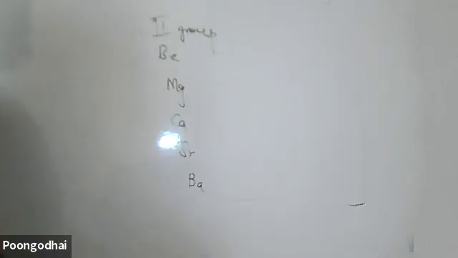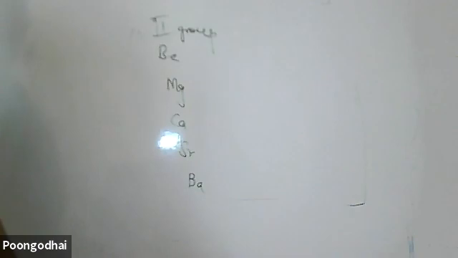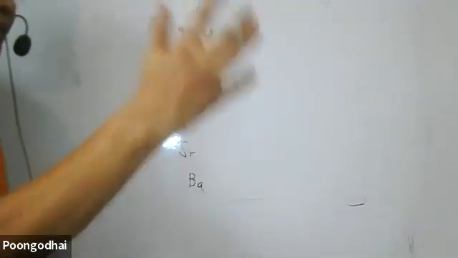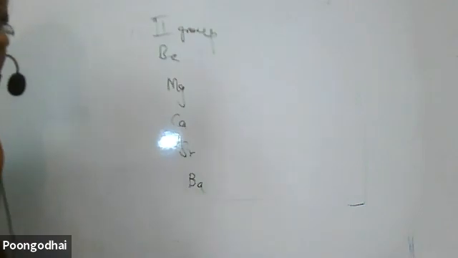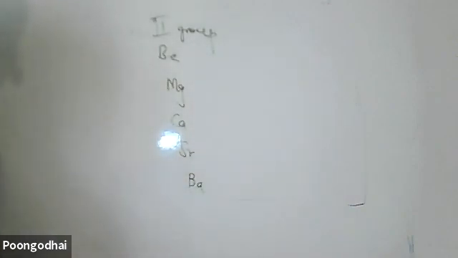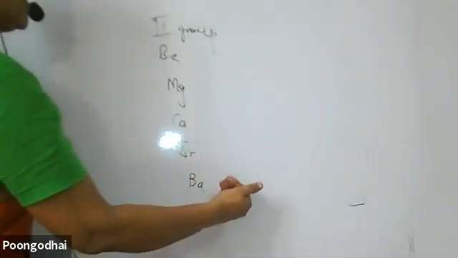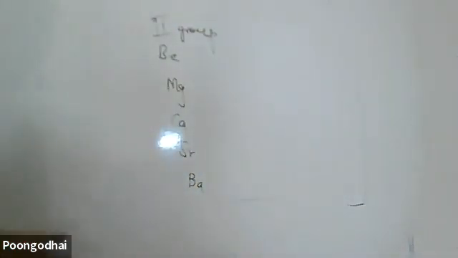Why? Because electrons get added up in different shells. Specifically, I will search for that: electrons added up in the different shell. The meaning did not come. By the way, what are you trying to convey? I am not getting the meaning out of it. The electrons get added up in the different shell. When I move along a period, the electrons are added up in the same shell. What is the difference? The things are not concluded.